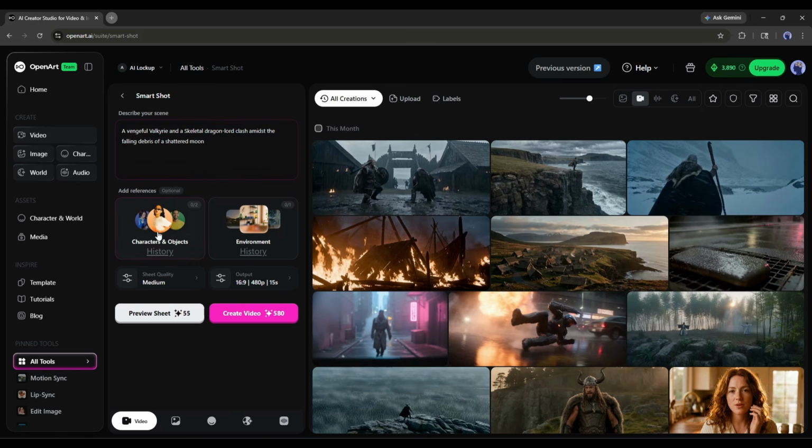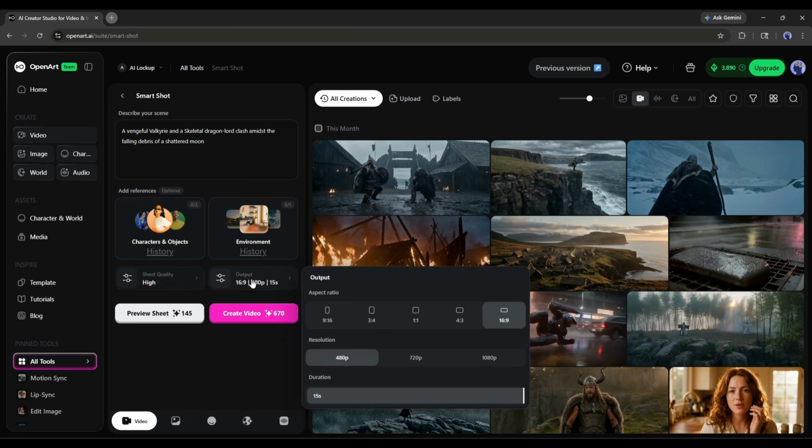Now you can add references like character and object references and environment reference. They are optional. If you already have the character and environment reference, you can add them here. I will skip this time. Now, we have to set some settings. First, the sheet quality. I will go with high quality for a better result. The output setting is for video generation. I will set it to 16:9, 1080p, and 10 seconds.